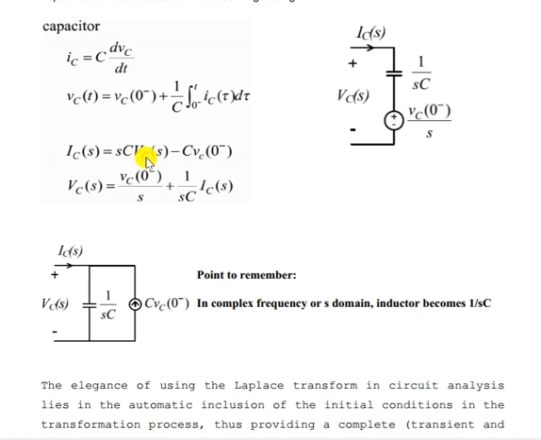That means we can write V_C(s) divided by 1 by sC, where 1 by sC is the capacitor reactance. Here the current is subtracting, so the direction of this initial current, C V_C(0 minus), is opposite.